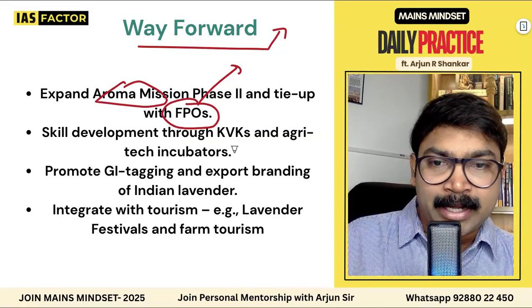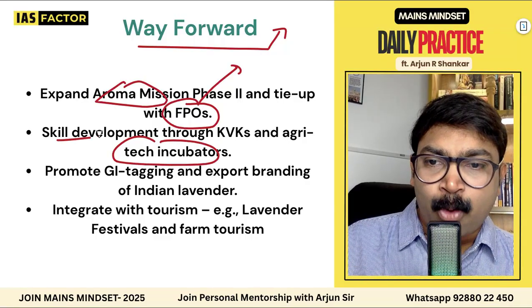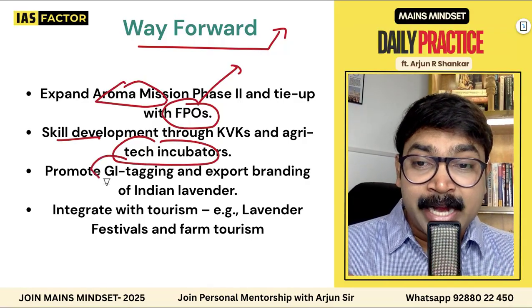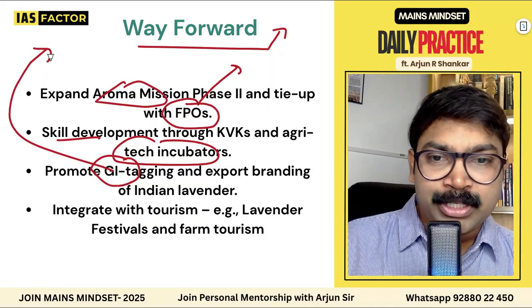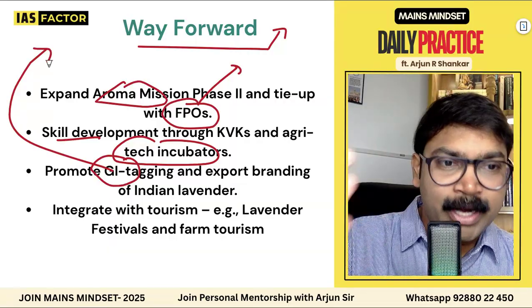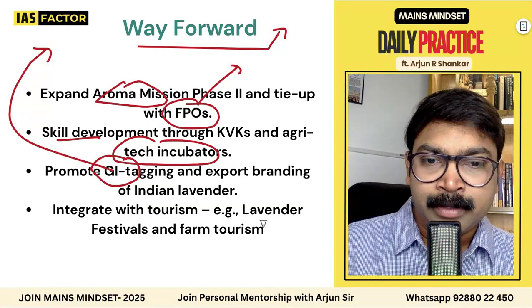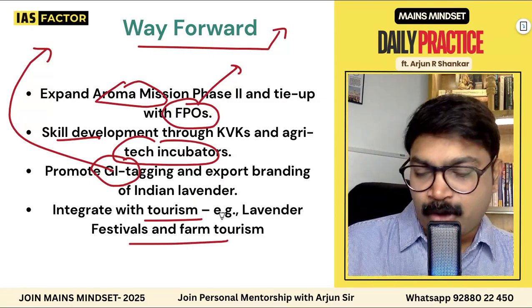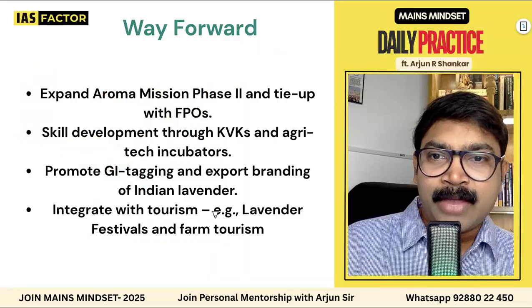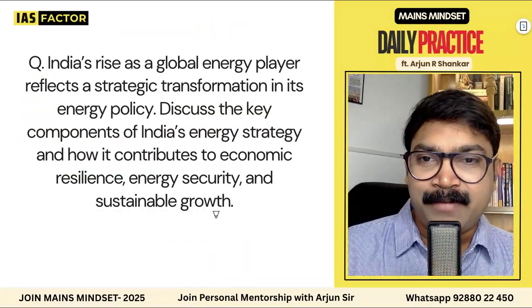And we need more tech incubators and more skill development happening. Promote GI tagging, which is given by the PIB. If you get more GI tagging, Indian lavender will also get more promotion. Integrate with tourism, festivals, etc. All these are some of the important way forwards that you can bring in. Okay, fair enough. That is the important question on lavender.